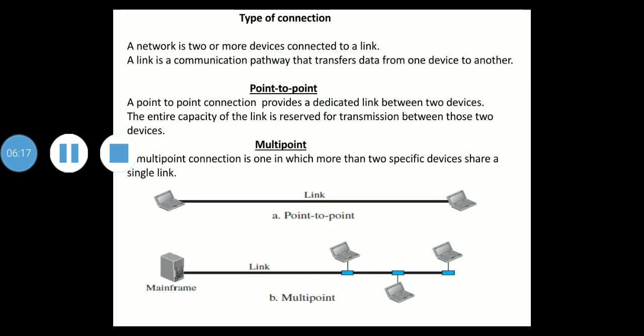You can see point to point and multi-point. Point to point provides a dedicated link between two devices. The entire capacity of the link is reserved for transmission between those two devices. Figure A represents point to point. Figure B represents multi-point, so there are multiple points, whereas here there is only one point. Okay. Next.